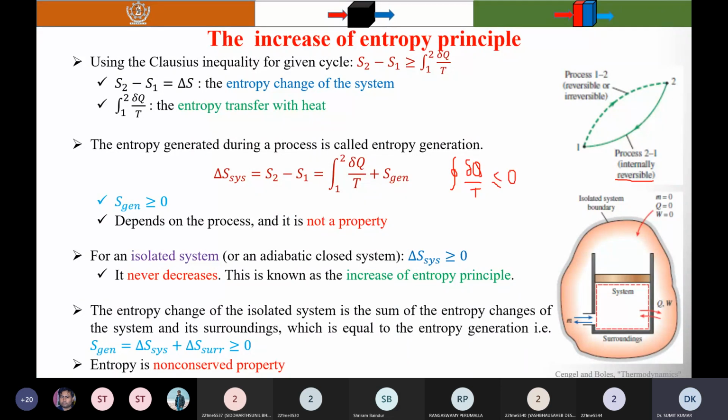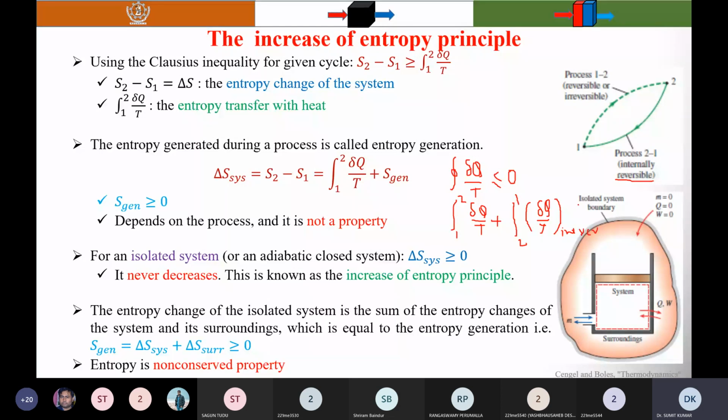Now you can apply it to the process 1 to 2. So you can write the integral of delta Q by T, plus the integral from 2 to 1 of delta Q by T, because you know that 2 to 1 is the internally reversible process. Here I have written internally reversible, and the sum is less than or equal to 0.